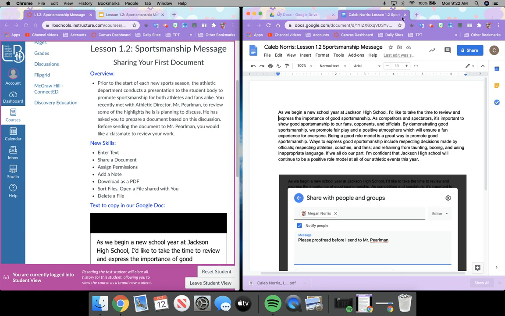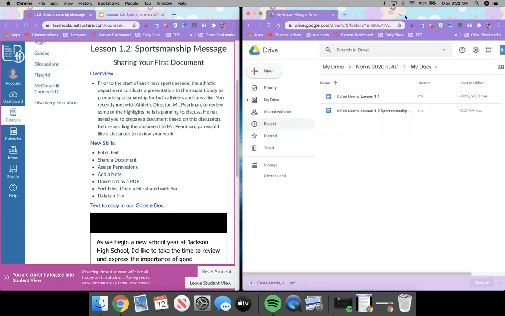Now I'm going to go ahead and close this document. Please close the document. You can see that it's saved in your My Docs folder, so My Docs folder within your Norris CAD folder. Okay, I'm done with this, so I'm going to go ahead and close this.